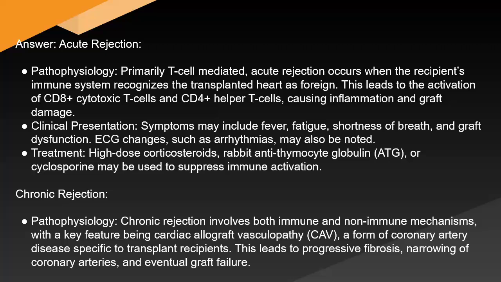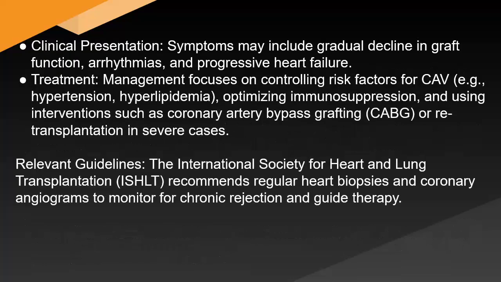Chronic rejection. Pathophysiology: chronic rejection involves both immune and non-immune mechanisms, with a key feature being cardiac allograft vasculopathy (CAV), a form of coronary artery disease specific to transplant recipients. This leads to progressive fibrosis, narrowing of coronary arteries, and eventual graft failure. Clinical presentation: symptoms may include gradual decline in graft function, arrhythmias, and progressive heart failure.